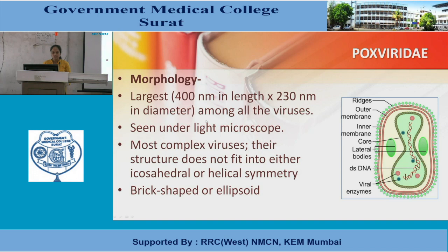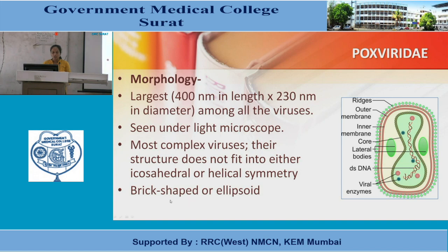Seen under light microscope, most complex viruses are these, and their structural code does not fit into either icosahedral or helical symmetry.